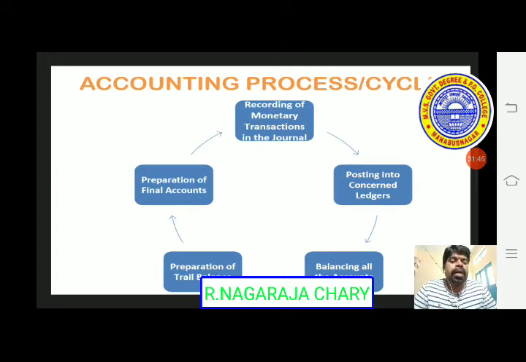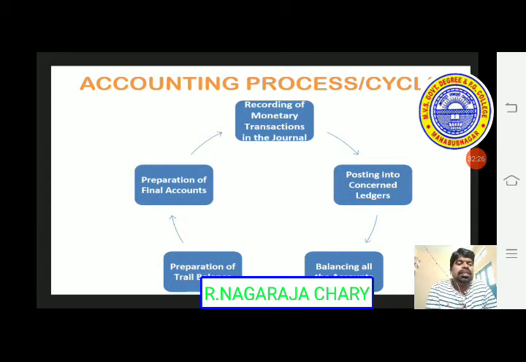After balancing all the accounts, you have to prepare the trial balance. Why do we have to prepare a trial balance? Here the trial balance gives us accuracy. When we are recording transactions, we followed rules and regulations, but if we made any mistakes while recording, we have to check. So to know the arithmetic accuracy, you have to prepare the trial balance.